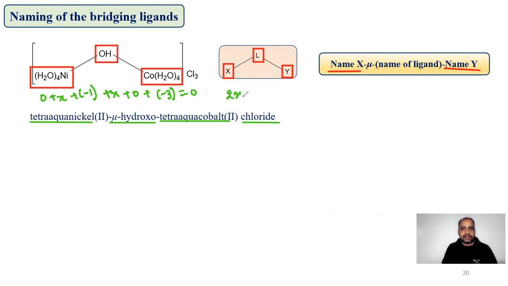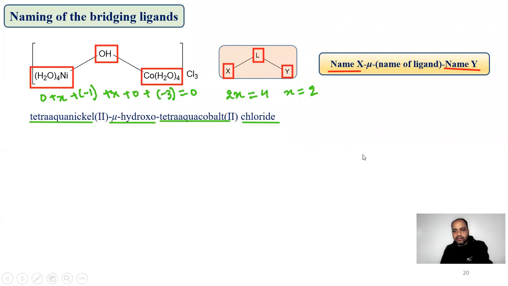So 2X is equal to 4, so X comes out to be 2. So we have used these two symbols, 2 and 2 here. I think it is clear why, and this is used to represent the oxidation number.